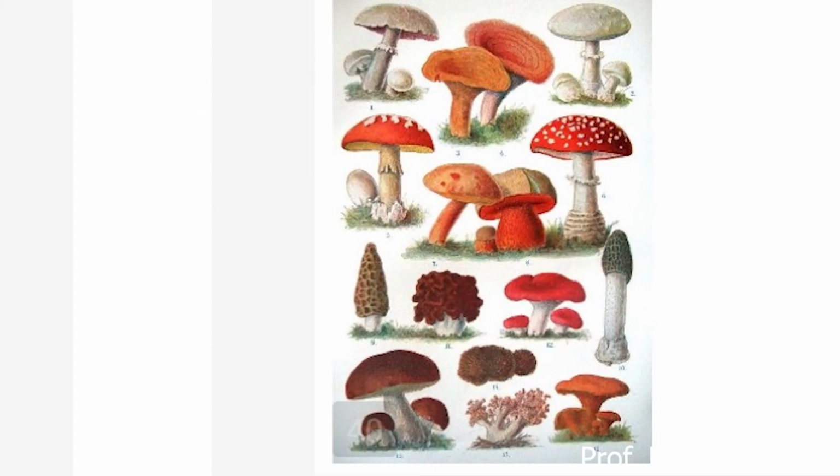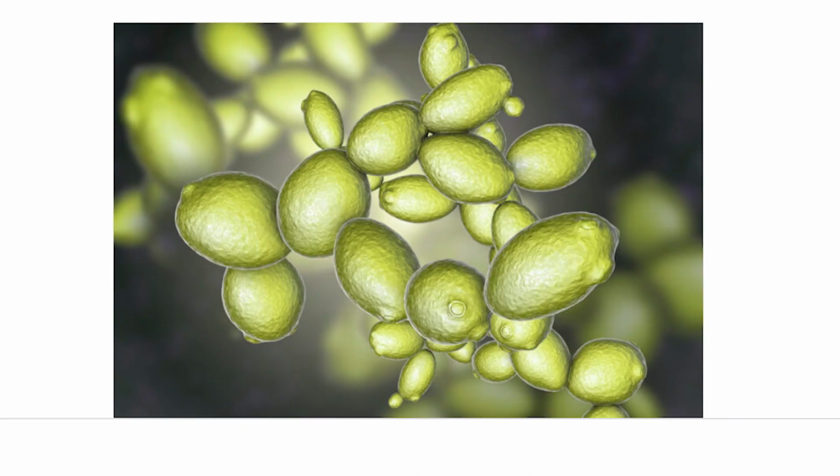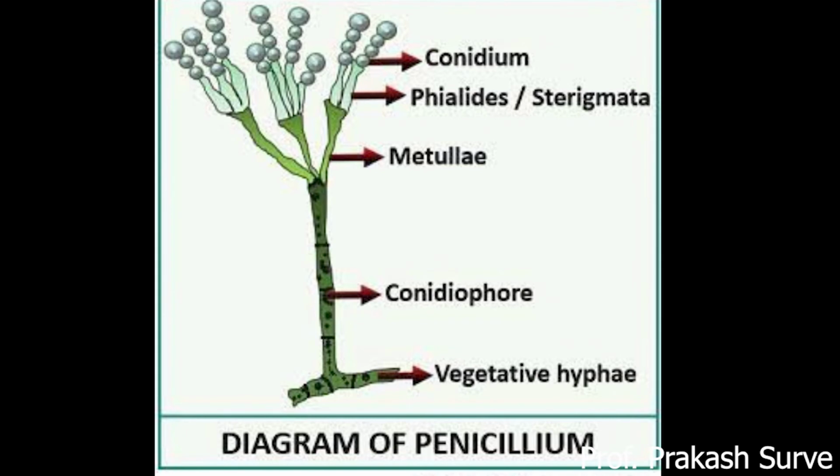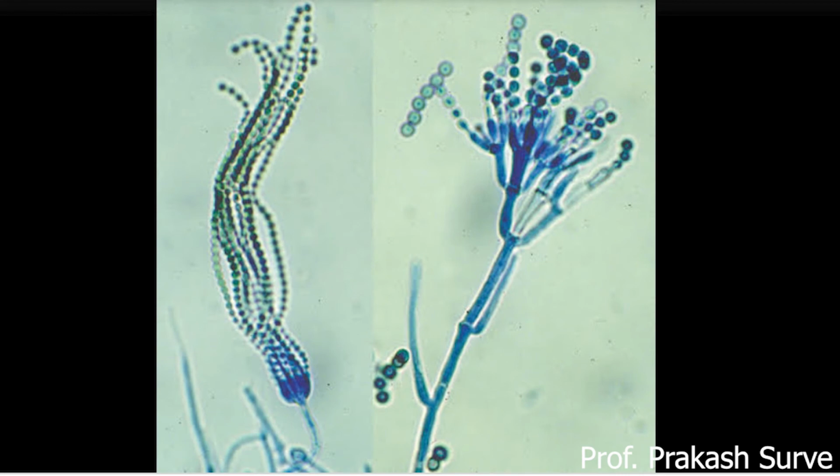Mushrooms are consumed as food. In the beginning I said it is edible, but some of them are also poisonous. Yeast is used in bakeries and breweries, which I just explained. Penicillium is used for the production of antibiotics. There are also harmful fungi which cause diseases in plants and animals. Puccinia is one example.